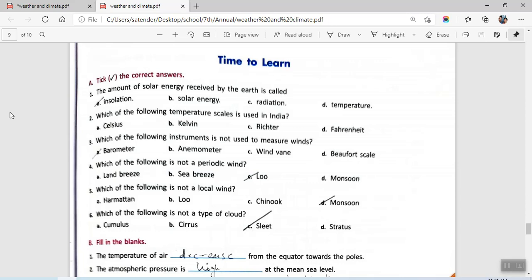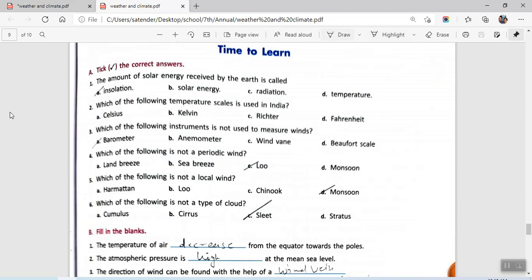The amount of solar energy received by the earth is called insolation. This is the total amount of the sun's energy, the sun's rays, which are entering the earth's surface. Which of the following temperature scales is used in India? Though Celsius is also used, Fahrenheit is widely used, so the answer will be D.